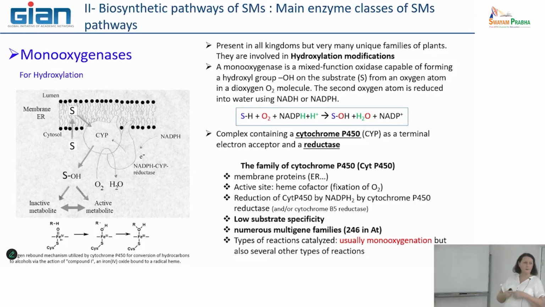This is a classical enzymatic reaction catalyzed by this type of enzyme. They are able to introduce an oxygen and to create a hydroxyl group on the substrate. And they need some specific cofactor, a heme cofactor, some iron too, such as the oxygenases we have seen before. So now all the mechanisms driven by this enzyme are really well known.